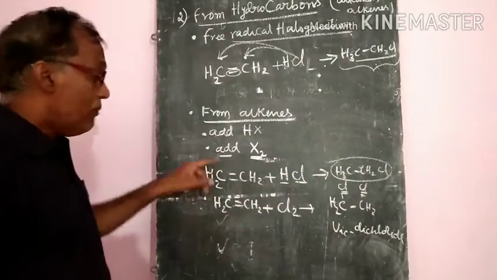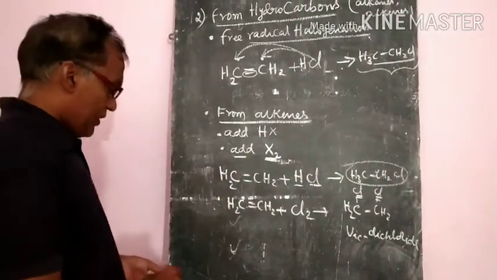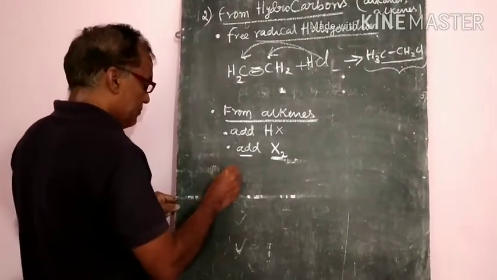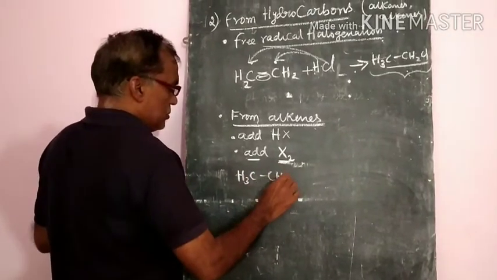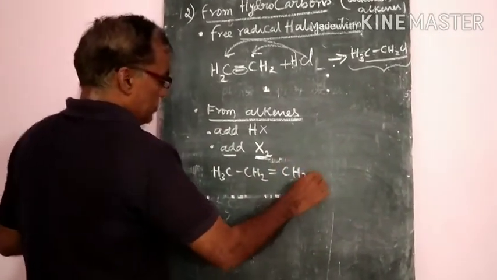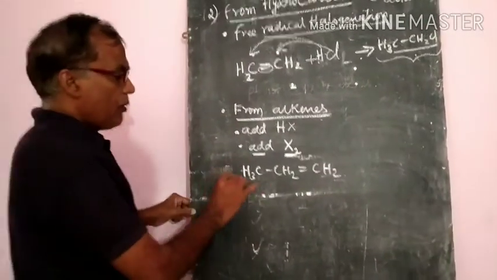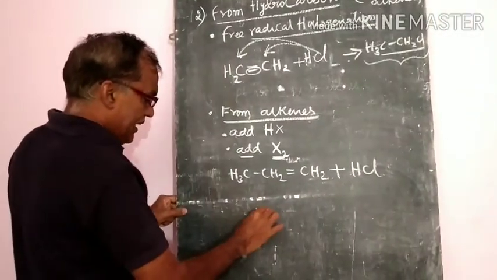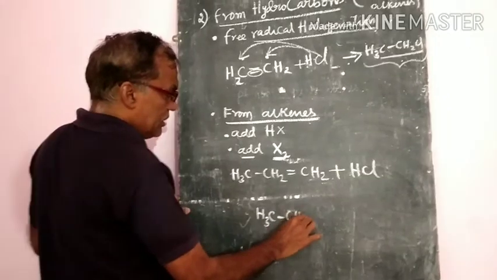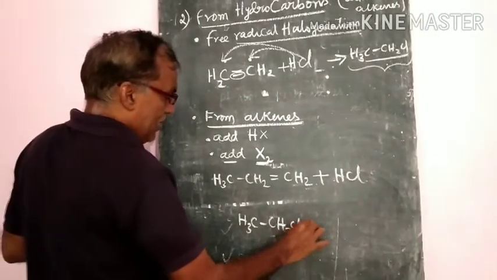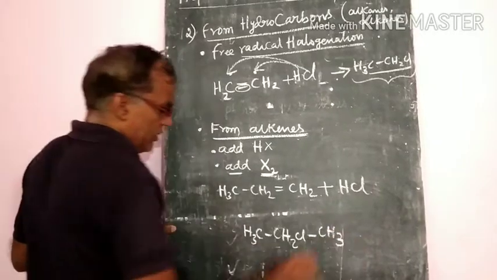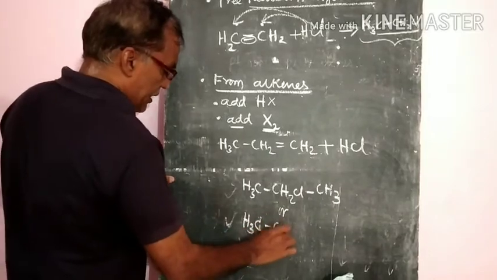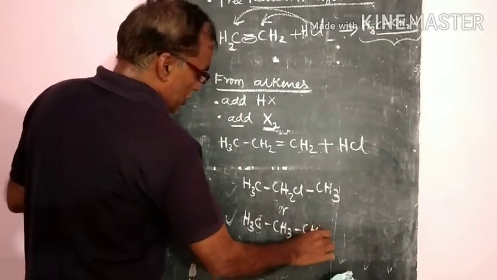Suppose it is ethene, no problem, you will get chloroethane. But if you take propene, let us see the products of propene. Propene is CH3CH=CH2. If it is treated with HCl, then what will you get? You may get CH3CHClCH3, or you may get one more product, CH3CH2CH2Cl.